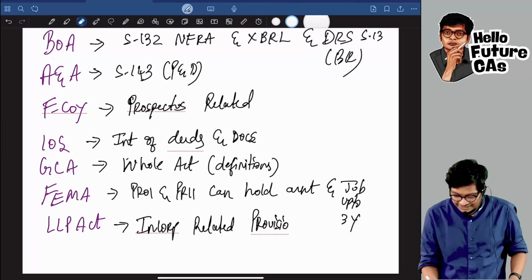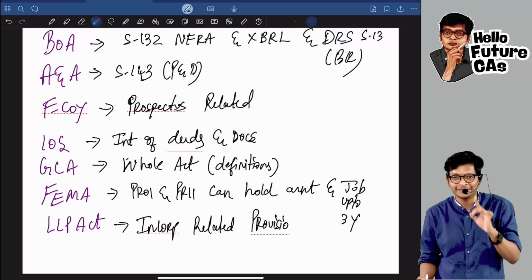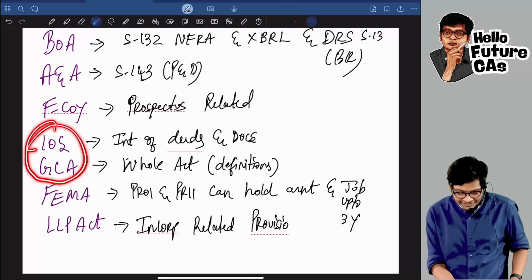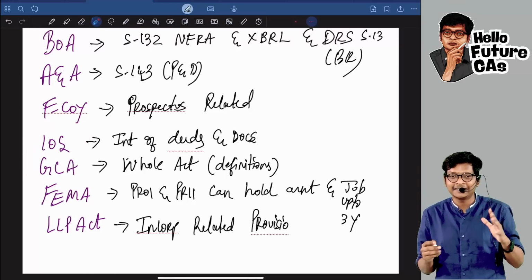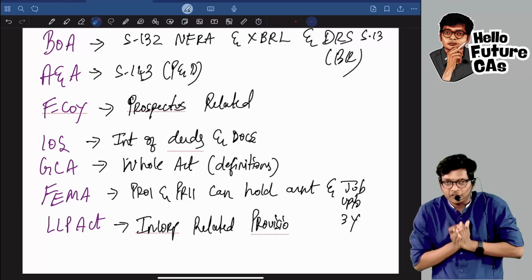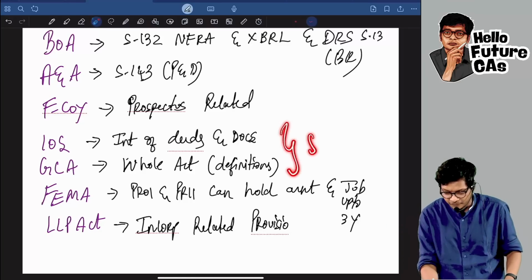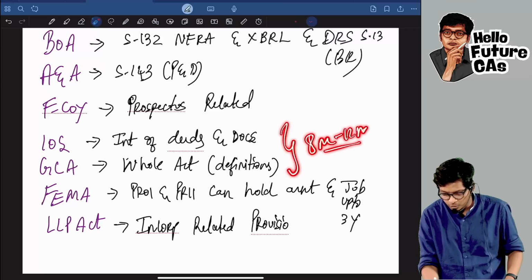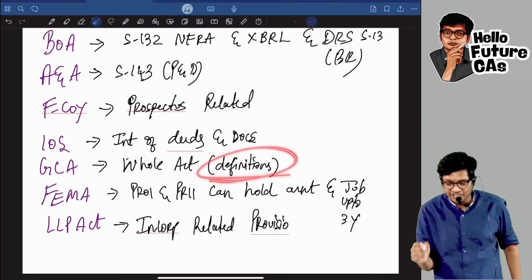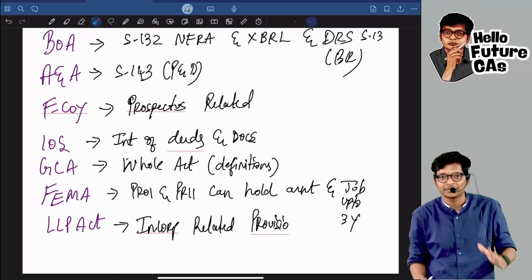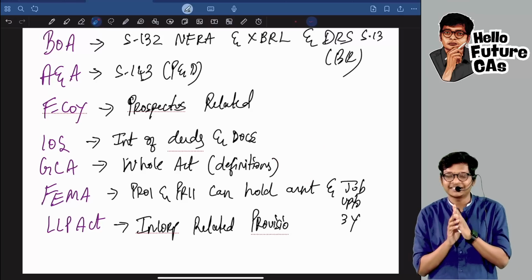And lastly, the General Clauses Act. The whole act itself I skipped, let me know, guys. But believe me, the General Clauses Act and the Indian Contract Act are very easy. If you just watch my marathon of just 2 hours, you can finish all the concepts. Together it comes for a minimum of 8 to 12 marks, don't miss that. But in the GCA, keeping the jokes aside, definitions are important. Most of you would have skipped the definitions. I would have only given 3 to 4 important definitions, at least read those.